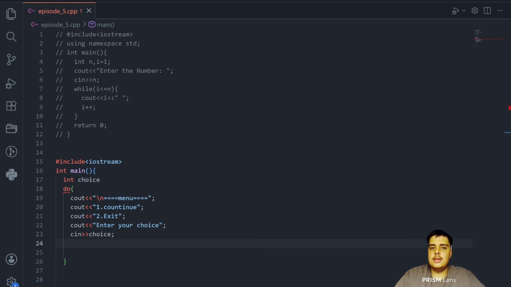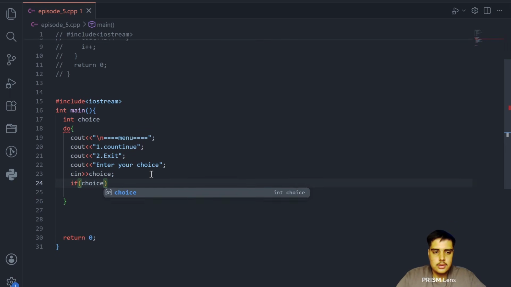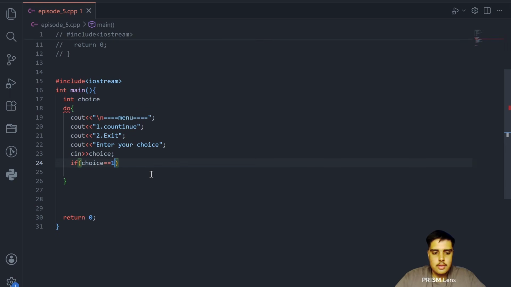Inside this do loop only, we will use an if condition also. If choice is equal to 1, cout, so here we can say program is running.